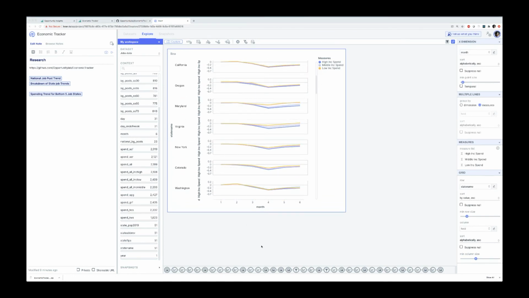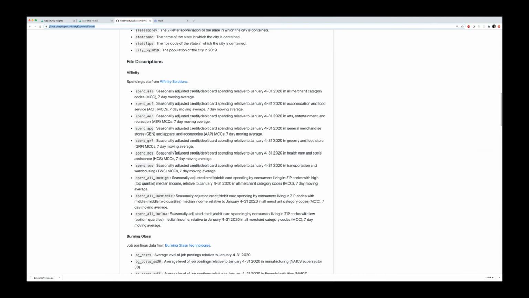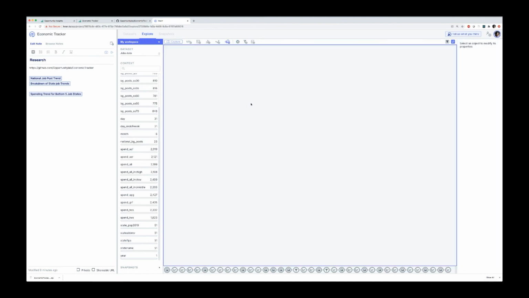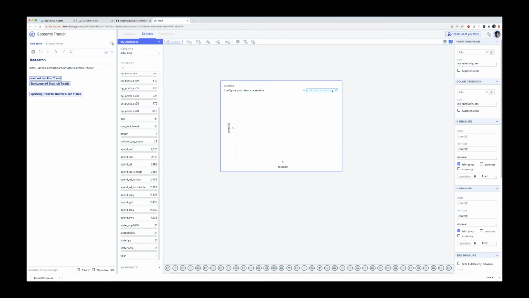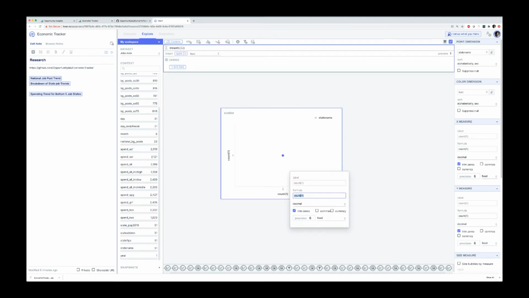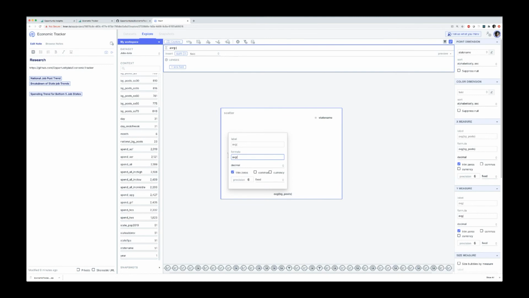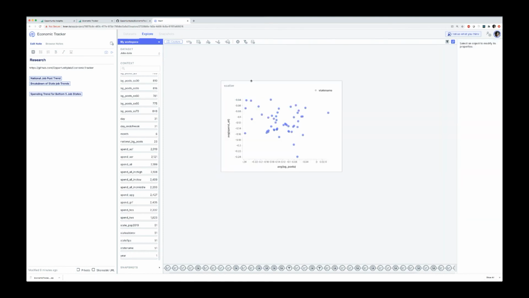So one last thing we could do here is look at these metrics against each other. There are many more metrics to be pulled in here. There are several indicators that they've provided. We've done a lot of trending to date, but we could also do some of this analysis in a scatter plot. So let's say we bring this up and we want to look at, by state name again, average jobs changes versus average spend changes. And so we'll get a scatter plot like this.